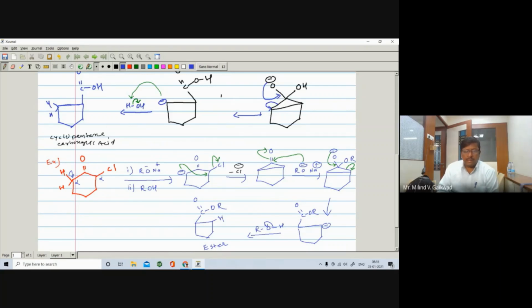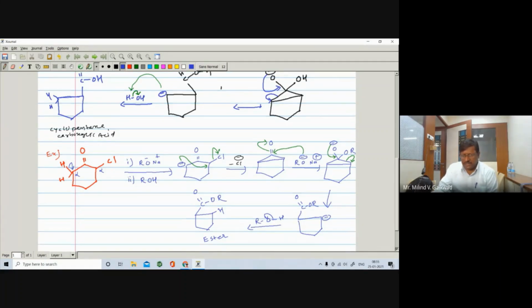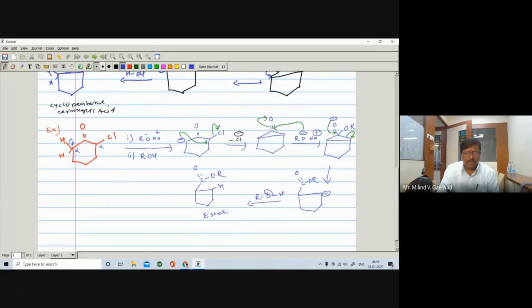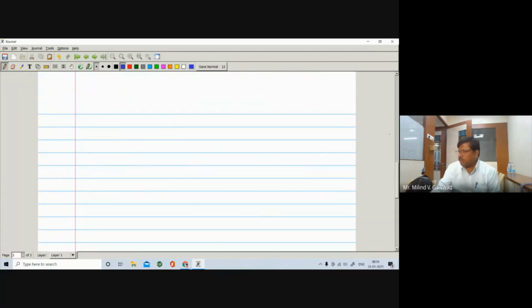Okay. Now we'll take another example and we'll check its mechanism of the reaction. So the starting compound for this one, and you have to try yourself. Now I have written the two mechanisms. Just you have to follow the step and you have to write down the mechanism of this reaction. Okay, so let us see.